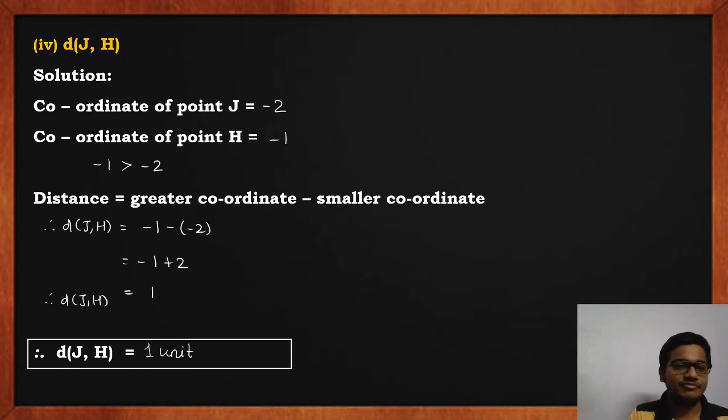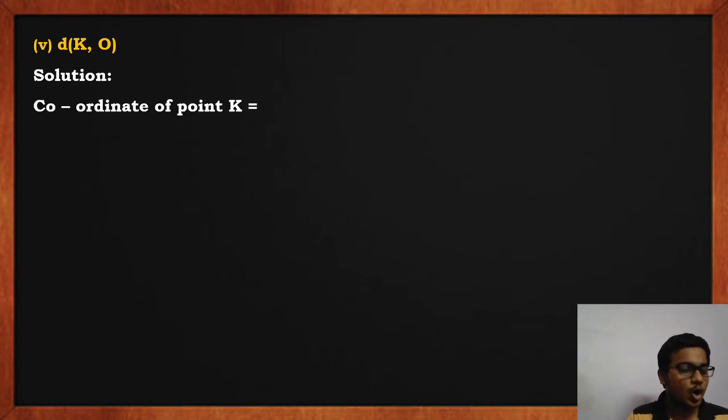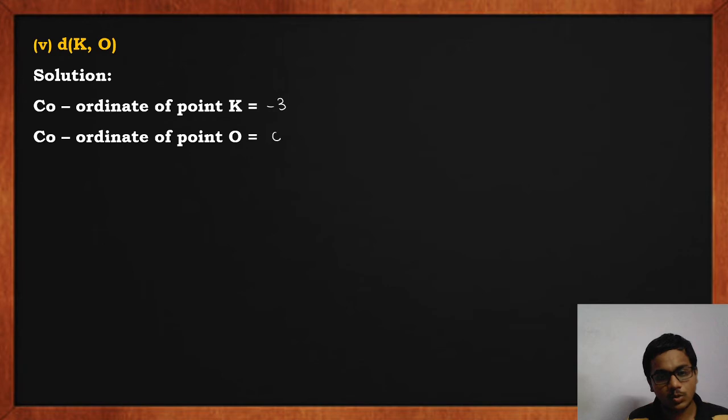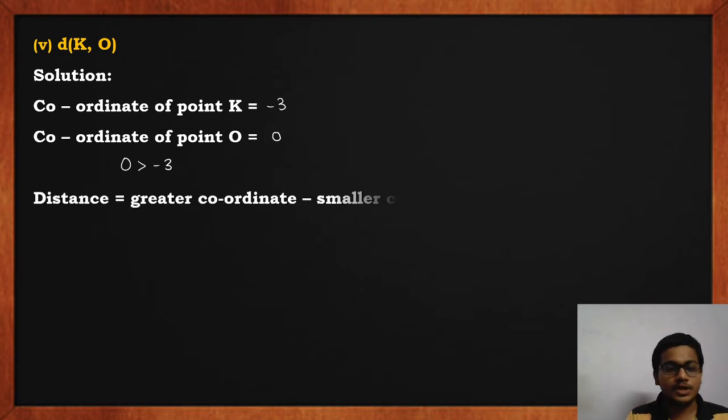Let's move to sum number 5. Sum number 5 is distance KO. Solution. Coordinate of point K is -3. Coordinate of point O is 0. Now 0 is greater than a negative number, so 0 is greater than -3. Distance is greater coordinate minus smaller coordinate.